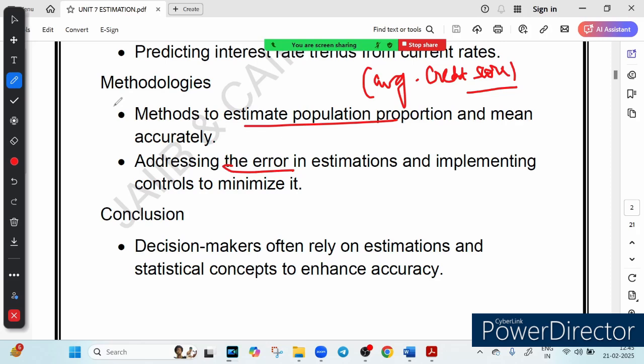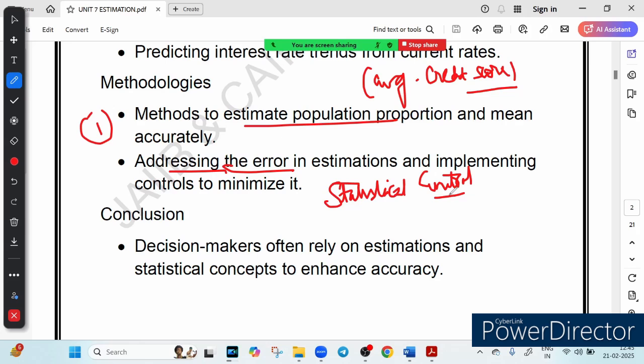Banks don't just estimate randomly, they use precise methods too. Why do they use precise methods? To estimate population proportion and mean, that is the average credit score of a loan applicant, and to minimize the error in estimation by using statistical control. So there is a term called statistical control, and this method is used to minimize error in estimation.